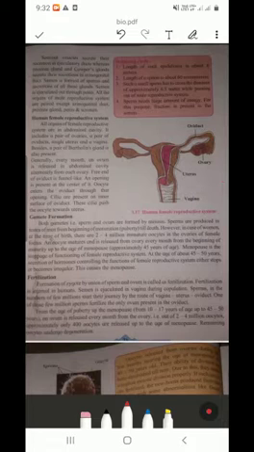Their journey route is first from the vagina, then to the uterus, then the oviduct. These are the three points. Then one of those few million sperms fertilizes the only ovum present in the oviduct.